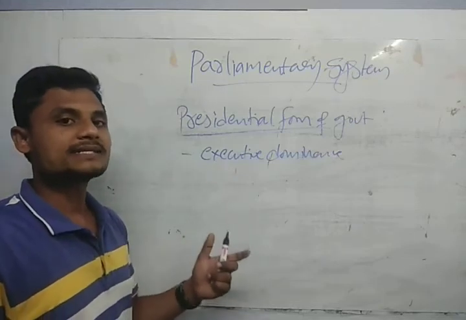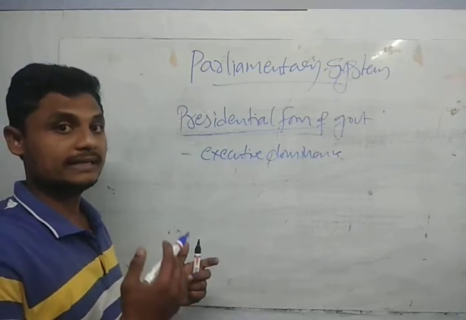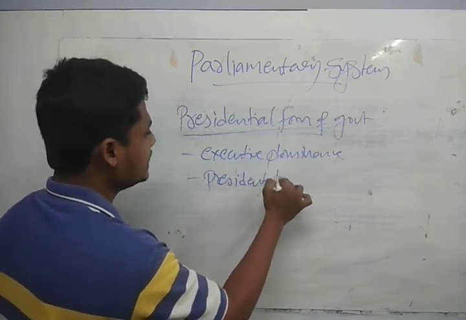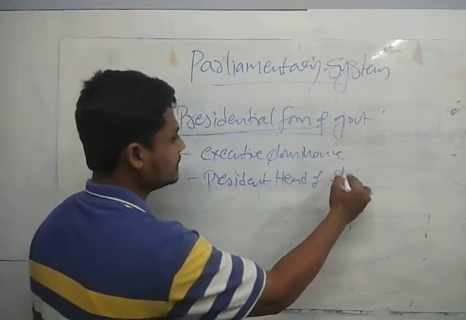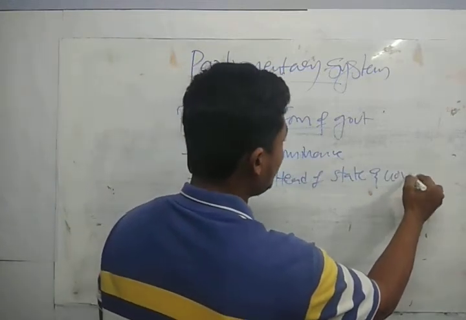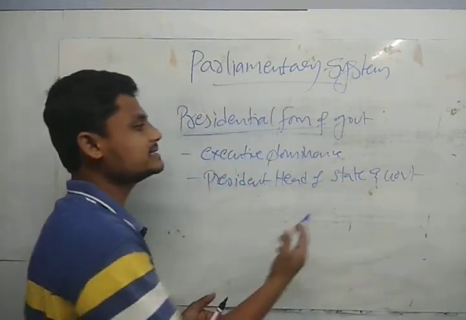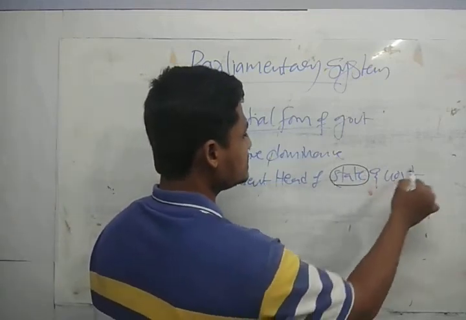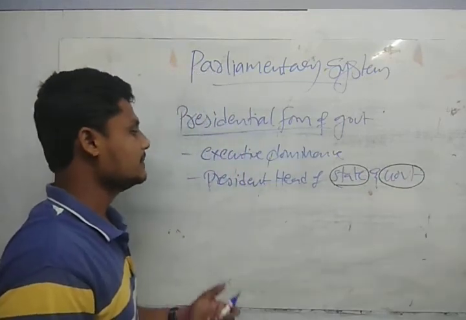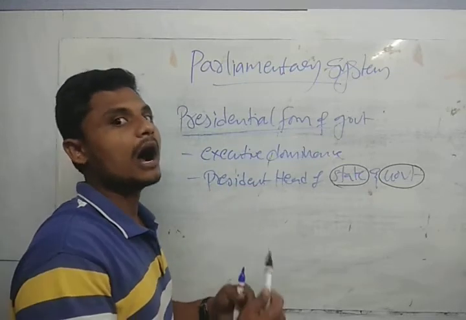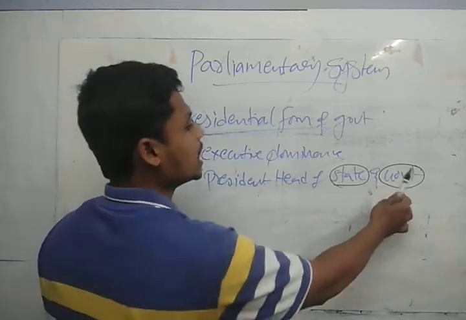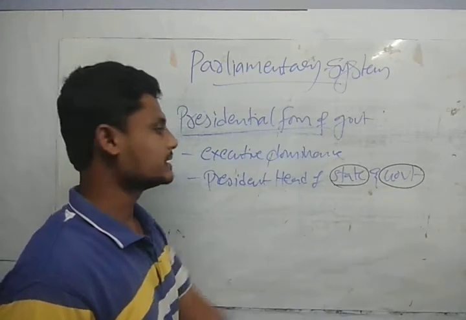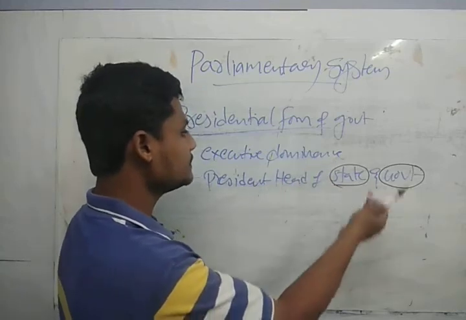It means we are having the president as the head of state and government. So what do you mean by state and the government? The government takes care of the functioning of the state; all the functioning will be taken care of by the government. So government means the parliament, simply we can say, and the president is the head of the state and the government.